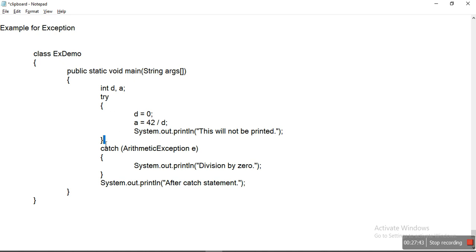For example, if you have not handled the exception, or you have not declared any try and catch blocks, the program may work properly, but if any exception like divided by 0 occurs, the program is going to terminate abnormally. Okay, so this is how we use the try and catch blocks.